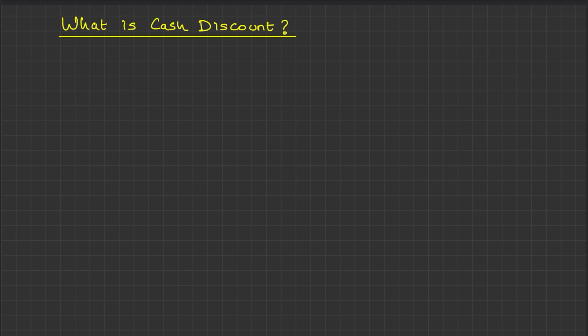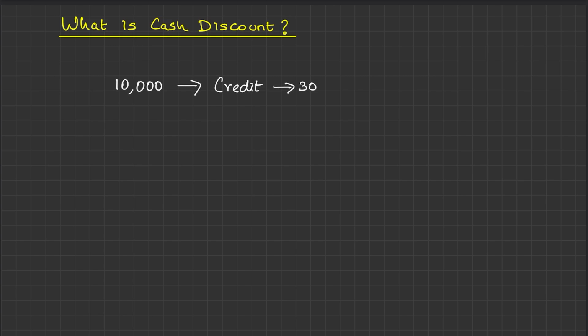Do you know the power of cash discount? Let's see here. Let's say you purchase some goods. Let's say the value of the goods is 10,000. You purchase these goods on credit terms. Your supplier is ready to give you 30 days credit.